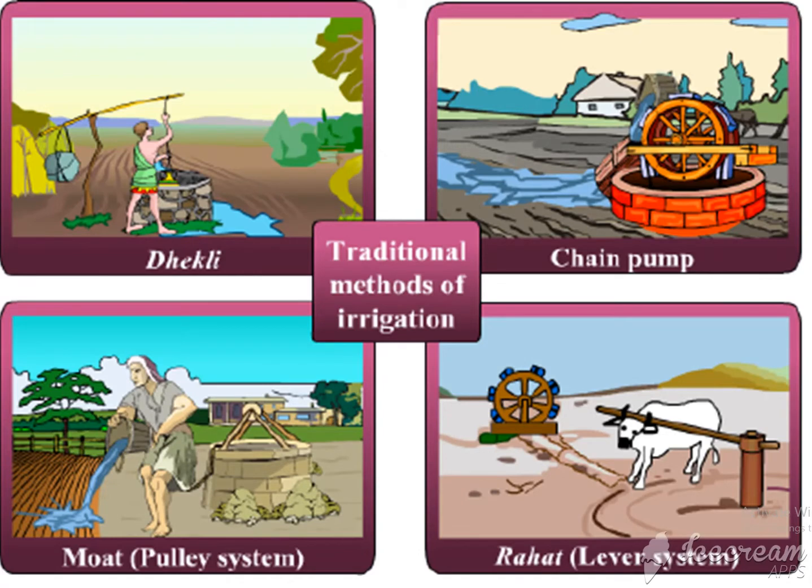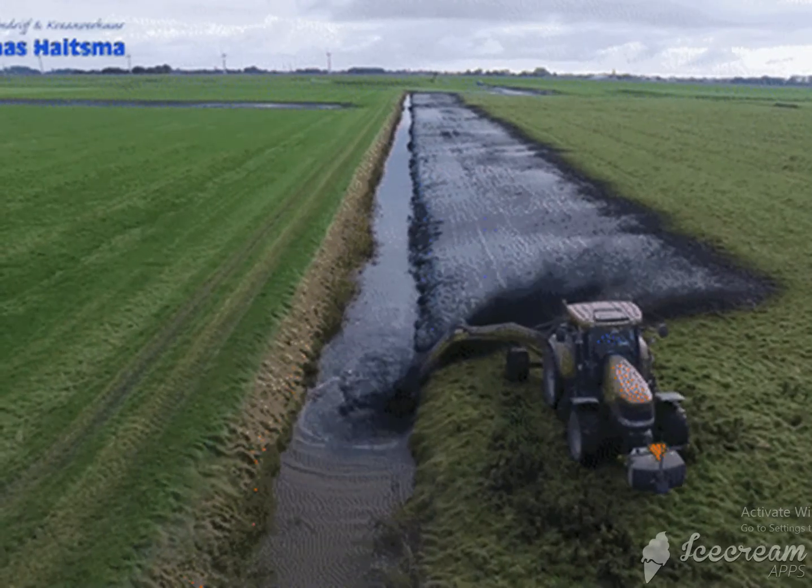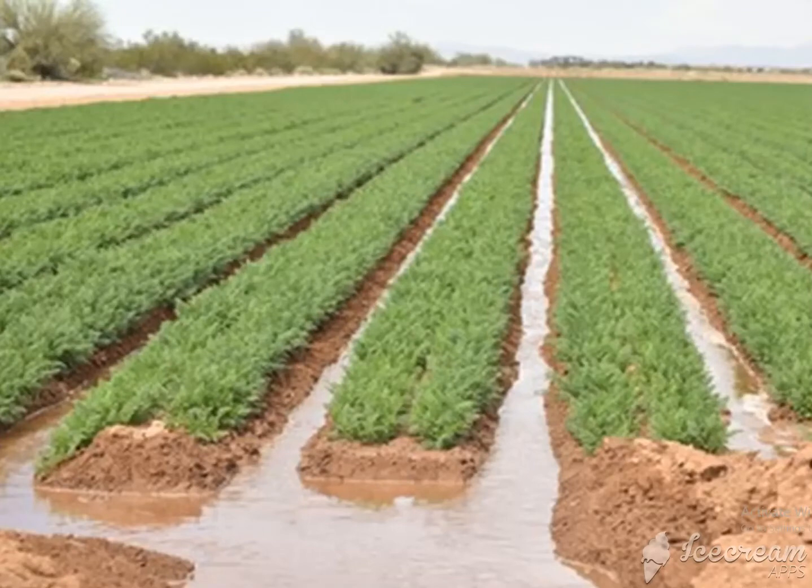One is the Thickley system, then chain pump, Mowat or pulley system, racket system, canal irrigation, furrow irrigation. These methods are cheaper but often lead to wastage of water.